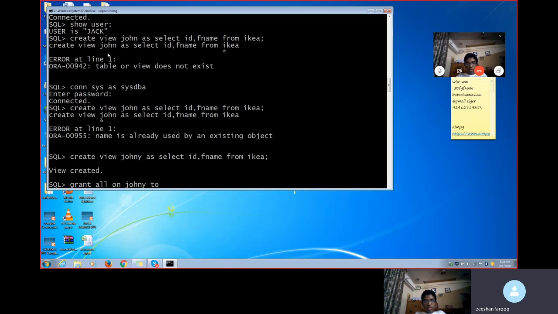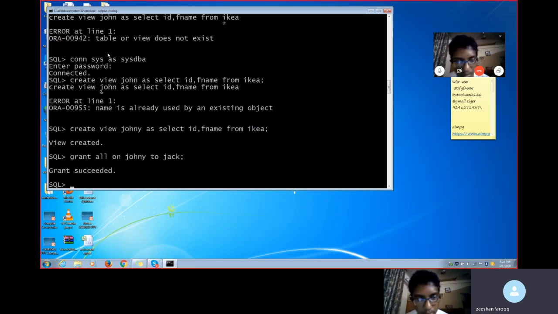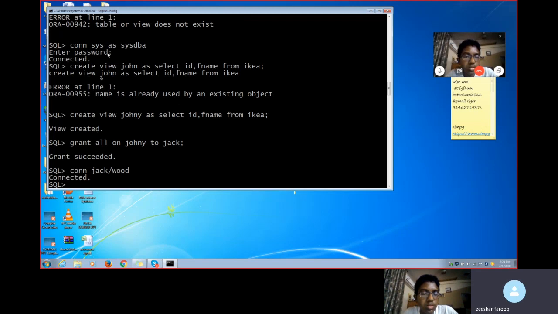For the Jack user you are giving. You are not giving for your name, you are giving only for Jack. Jack should only be able to use this table. Jack should not be able to use any other table. For Jack you are giving only this access. Grant succeeded. Now you are going onto the Jack user. Connect Jack slash wood.